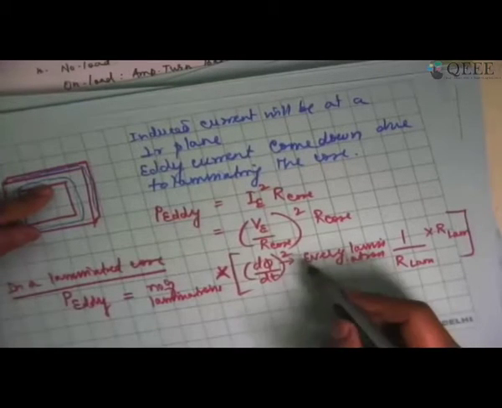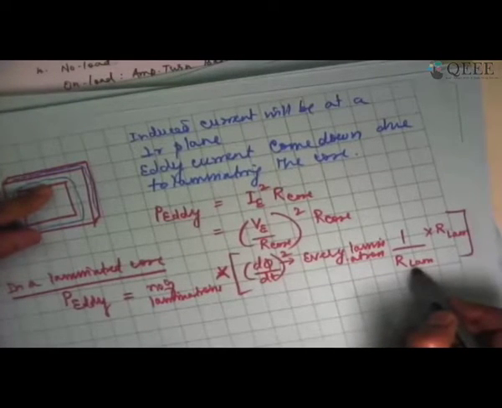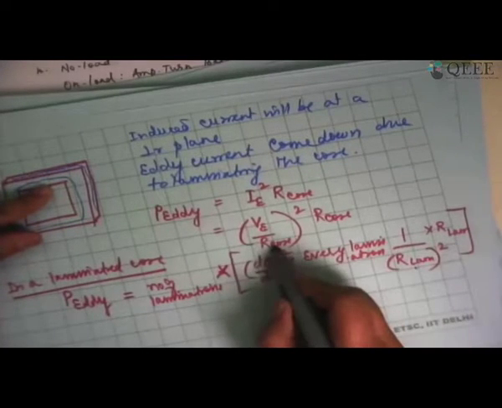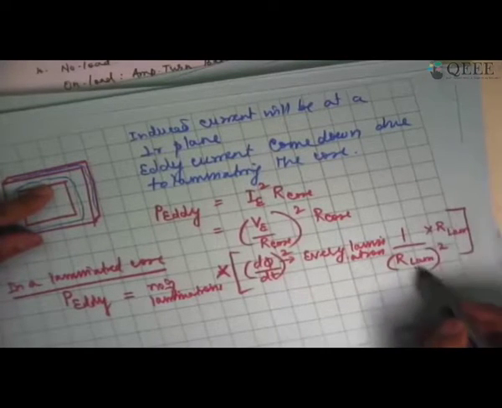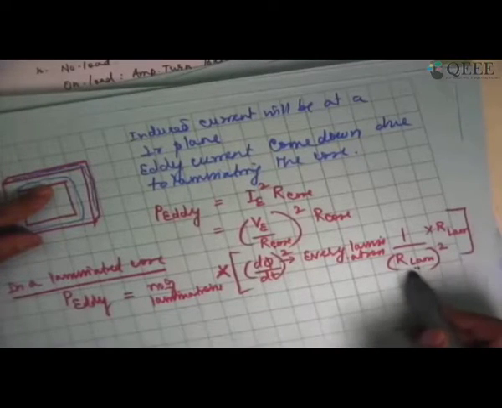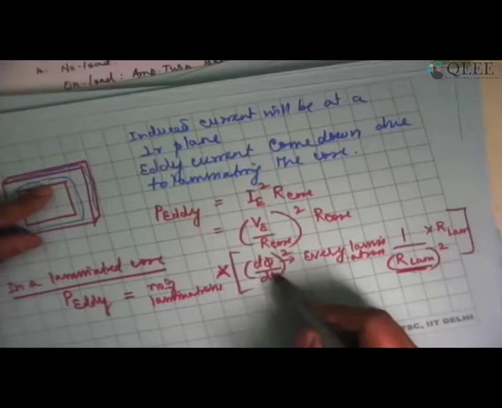So clearly the resistance of the lamination is going to be much higher. This also should be squared, because our core is square, we had said our lamination square should also come into the picture. This will be quite high because you have interrupted the path. So in general, with the laminated core, the losses will come down drastically because of the increase in the lamination resistance, and also the reduction in the induced voltage, because the flux corresponds to only every lamination. It doesn't correspond to the total flux.